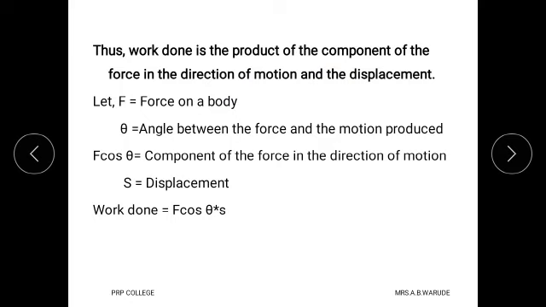Let F be the force on the body, theta the angle between the force and the motion produced, F cos theta the component of the force in the direction of motion, and S the displacement. Therefore, work done is equal to F cos theta into S.